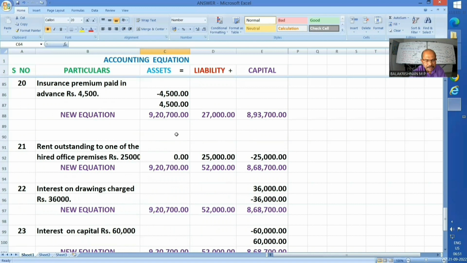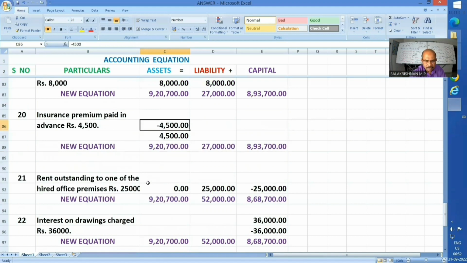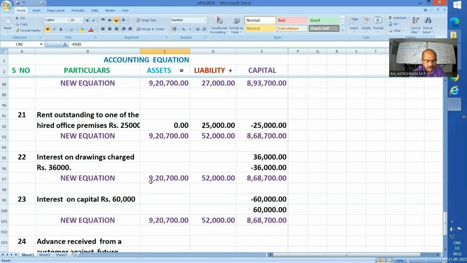Insurance premium paid in advance, rupees 4,500. Nothing but prepaid insurance. Okay. So prepaid insurance is an asset. I already explained it to you over the whiteboard. Hence, I added 4,500. Parallelly, I am reducing 4,500 because of the physical outflow of cash or bank. So the asset is now intact and the previous equation holds good even now. Okay, fine. Next one, 21st.